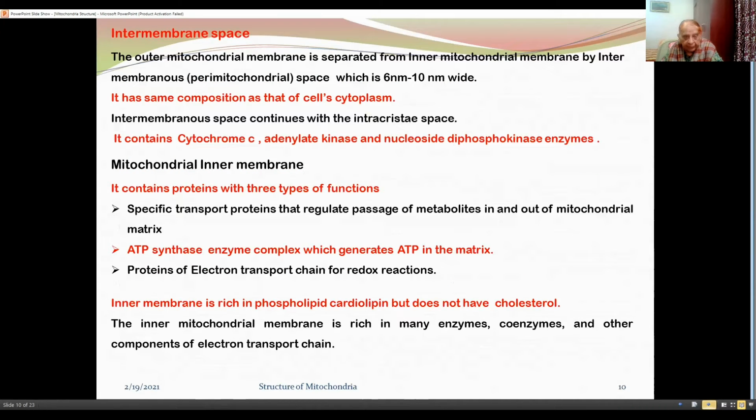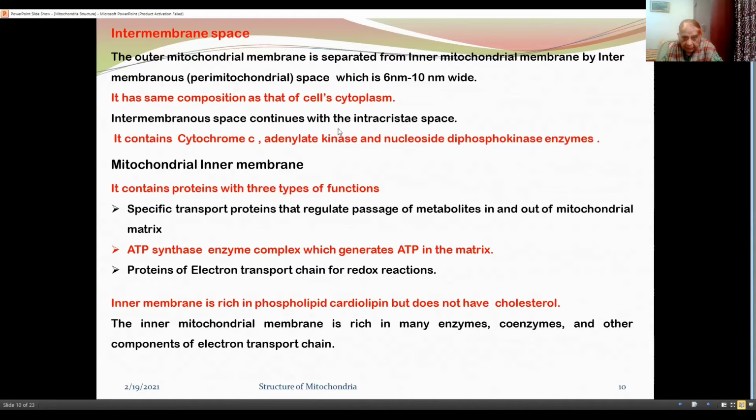Now about the intermembranous space. The outer mitochondrial membrane is separated from the inner mitochondrial membrane by an intermembranous or perimitochondrial space, which is 6 to 10 nanometer wide. It has the same composition as that of cell cytoplasm.